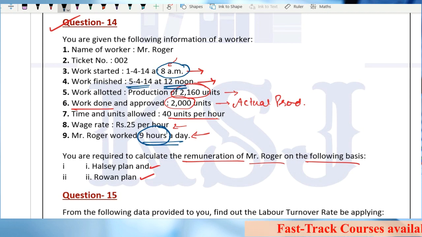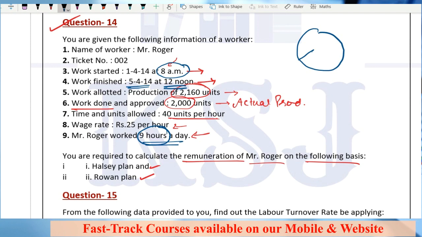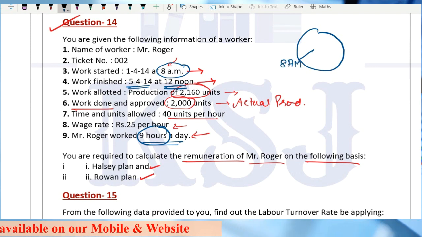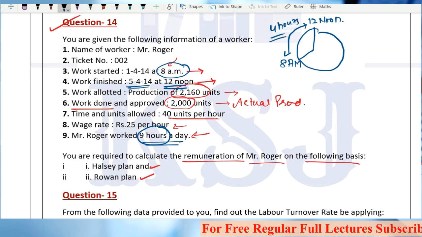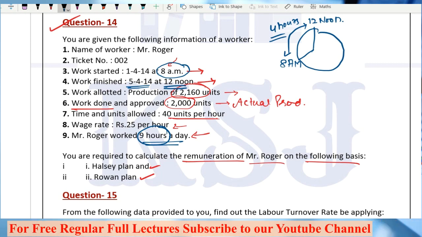That means on 5th of April, what happened? He started the job at 8 a.m. and he completed the job at 12 noon. That means on 5th of April, he has worked for just 4 hours on that job. On the other days, he has been working for the complete 9 hours.